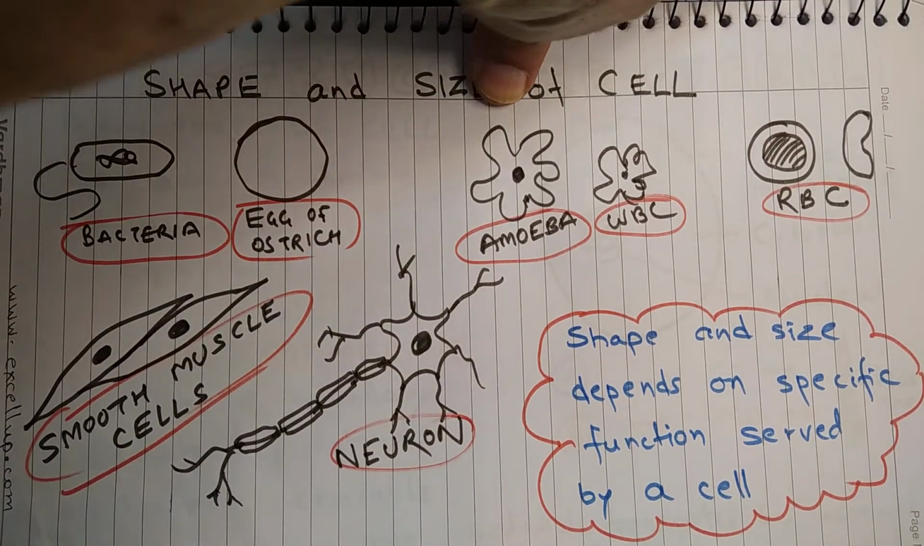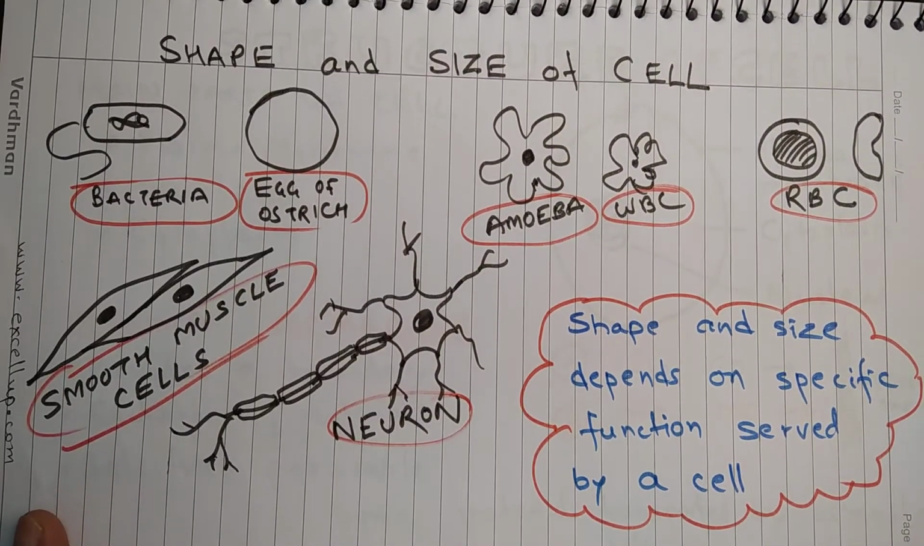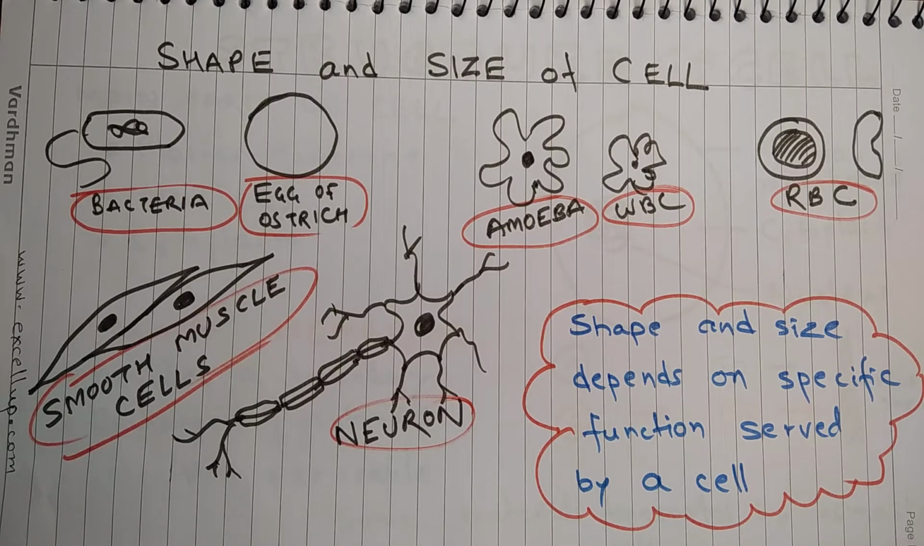Shape and size of cell. Cells come in a variety of sizes and a variety of shapes. So for example, a bacterium is a unicellular organism and the size of bacteria is in microns. It is very small. This is the smallest cell.